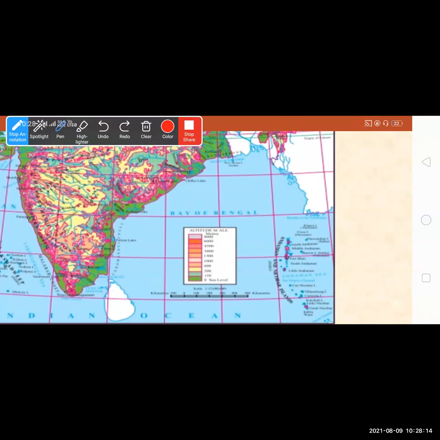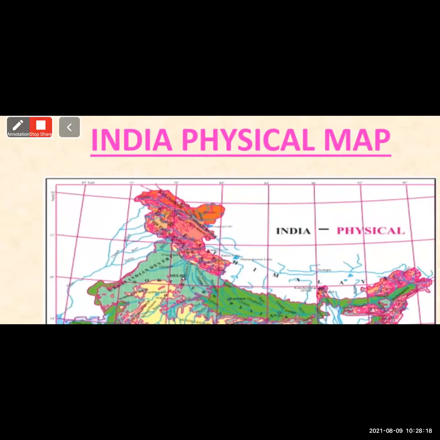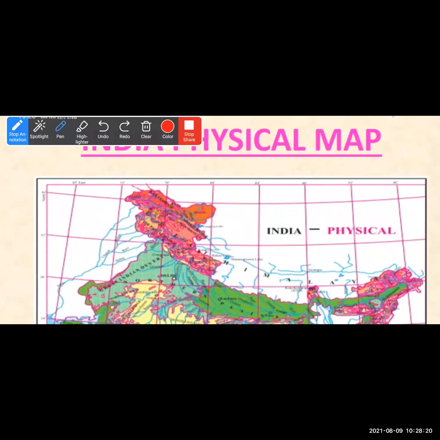So let's see where the orange color is. You can see this part here, the northern part, the northern direction. So this is the region with an altitude of 6,000 meters. So the answer is northern direction. Write the answer: northern direction.